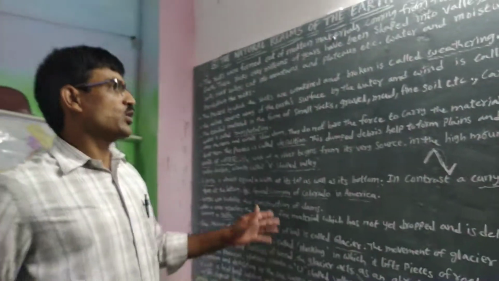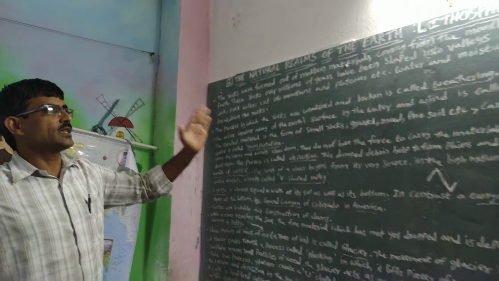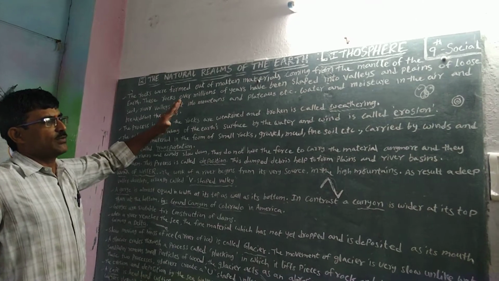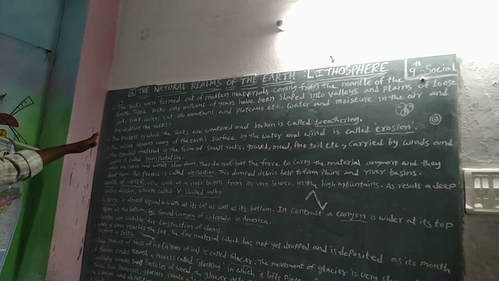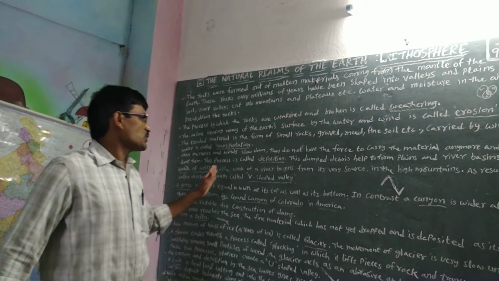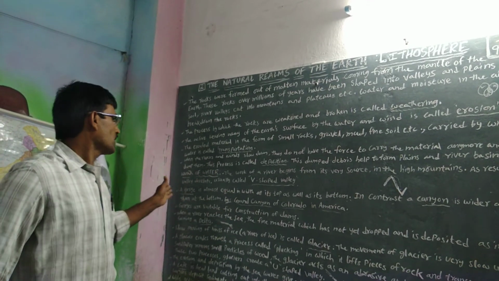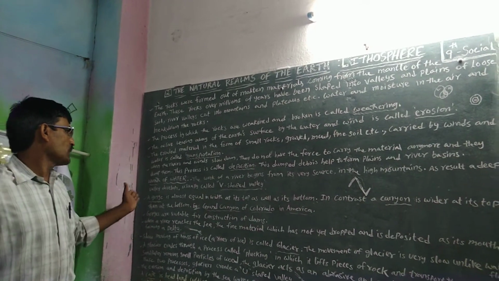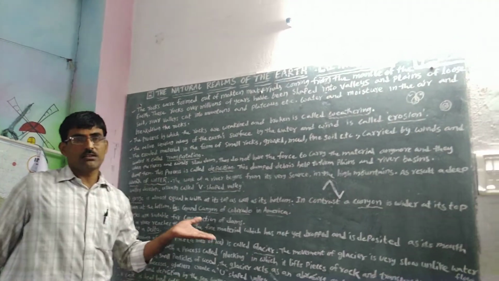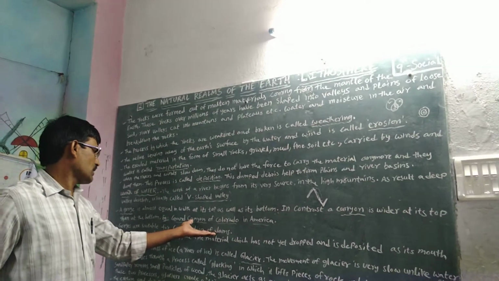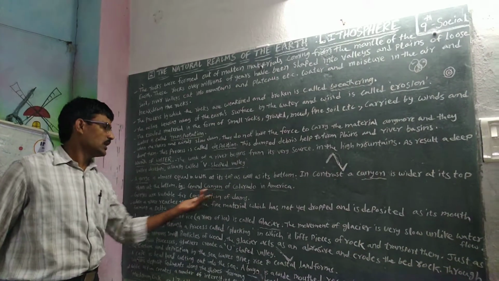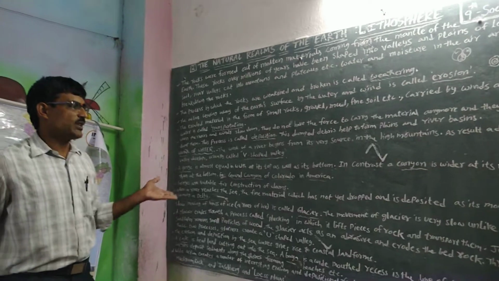Now I hope that in the last class and this class, we covered the lithosphere: first order landforms, second order landforms, and third order landforms. What are they? What are the processes of weathering and erosion of rock beds? What is meant by transportation? What is meant by deposition? How is a V-shaped valley formed? How is a gorge formed? What is the Grand Canyon? People can easily build dams in gorges. After that, how are deltas formed?